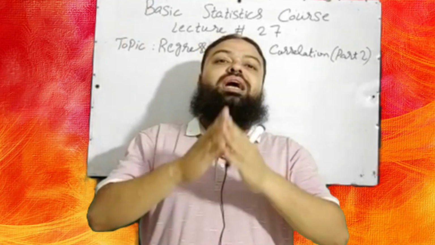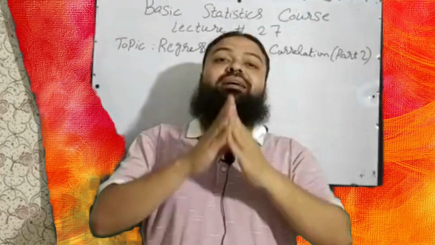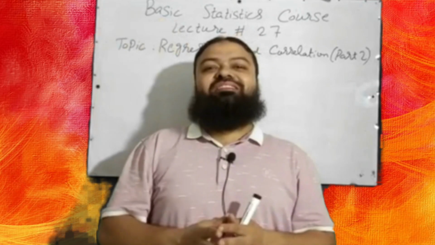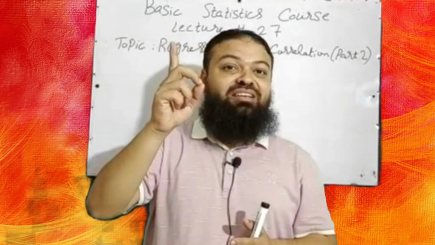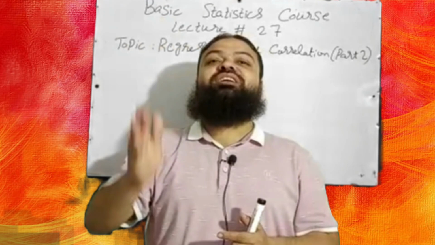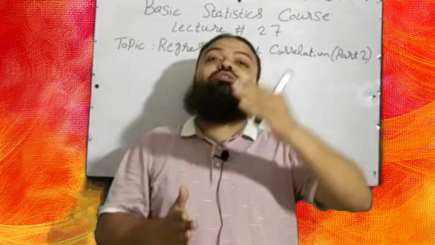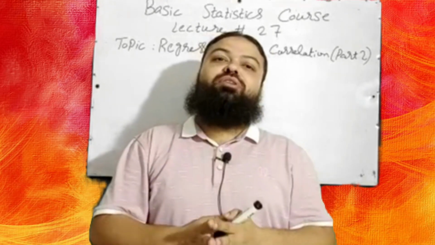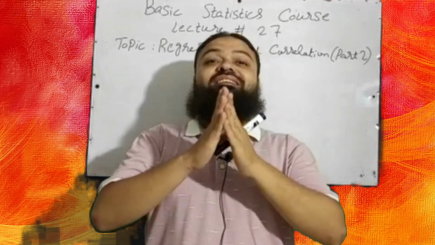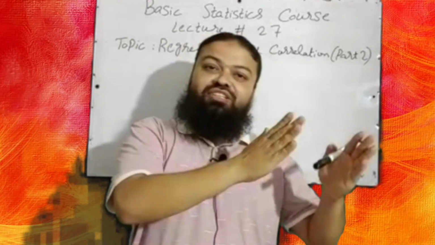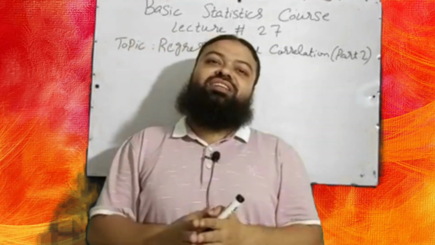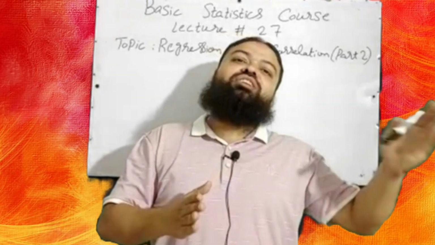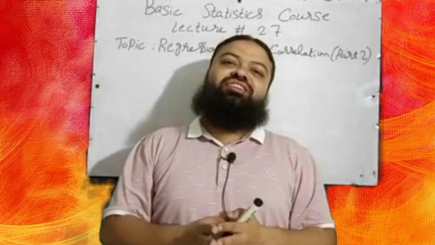If you have a graph, which graphical method is used to assess the correlation between two variables? There is one measure on which the correlation coefficient is based. What is the name of that measure? And a very important concept of the correlation coefficient: what is the relationship between the correlation coefficient and the regression coefficients, and what is the name of that property which connects the correlation coefficient and regression coefficients.